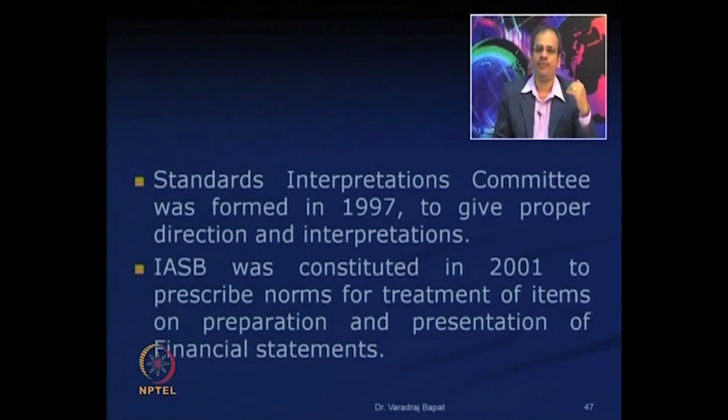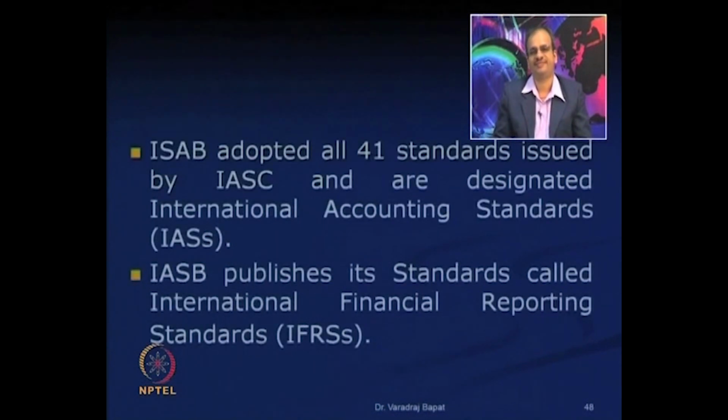Now, as a next step, IASB, International Accounting Standards Board, was created in 2001 to prescribe norms for preparation and presentation of financial statements. This was a major step for making a new set of standards which are mandatory for all the global entities. IASB has adopted all the 41 standards which were issued by IASC, that is the International Accounting Standards Committee, and these are now known as IAS, International Accounting Standards.